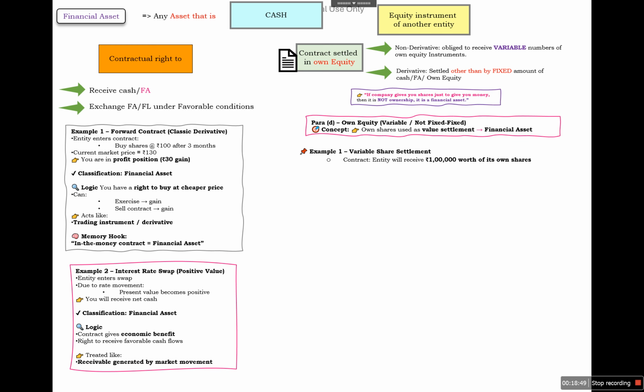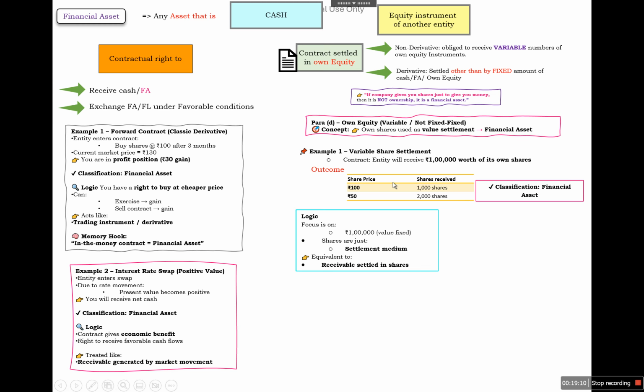So example first is that there is a contract, the entity will receive 1 lakh worth of its own shares. So in this case, if the share price is 100, then it will receive 1000 shares. If it is 50, then it will get 2000 shares. So classification will be financial asset, not equity. Logic is that the focus is on 1 lakh, that value is fixed and shares are just the settlement medium, so equivalent to a receivable settled in shares.